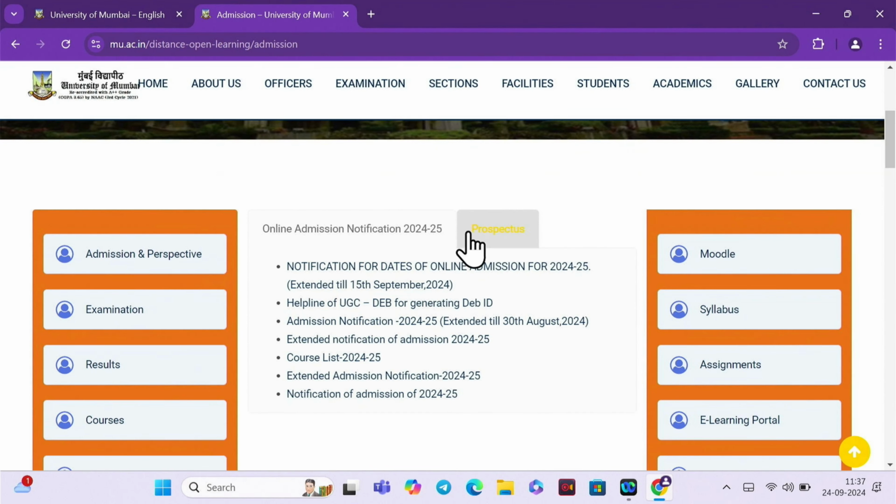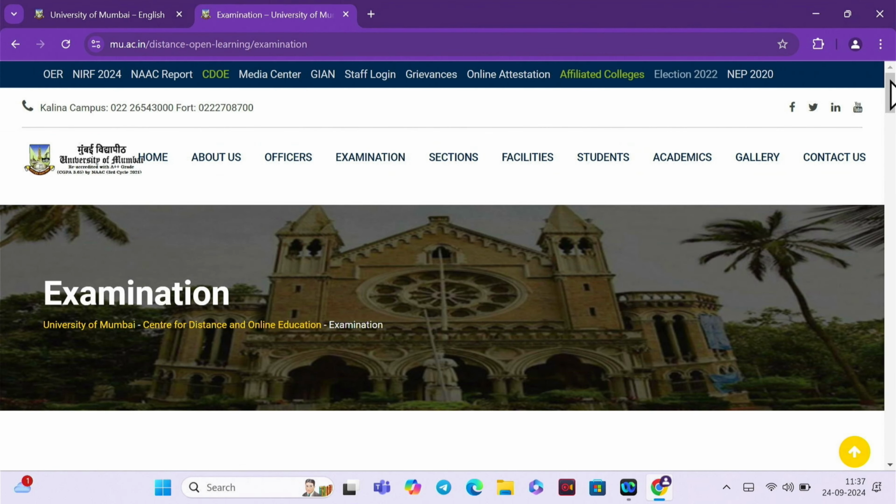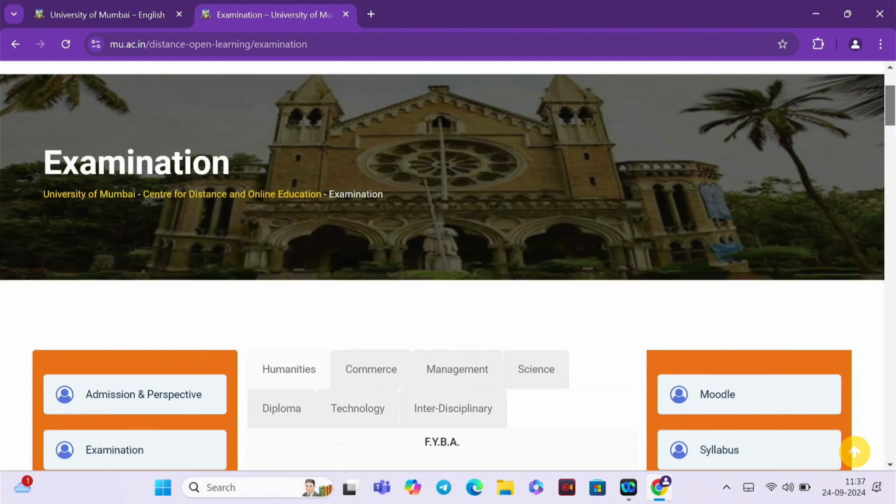Once you open this, you can look at the prospectus of the various courses for humanities and interdisciplinary, for commerce and for science for the academic year 24 and 25. To get the note of the examinations, click on Examination tab.